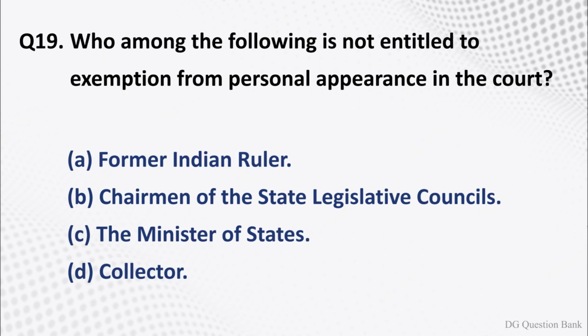Question number 19. Who among the following is not entitled to exemption from personal appearance in the court? The options are option A, former Indian ruler. Option B, chairman of the state legislative councils. Option C, the minister of states. Option D, collector. The right answer is option D, collector.